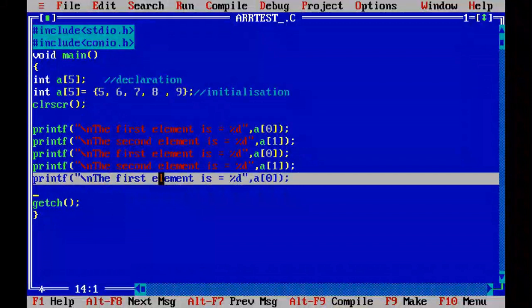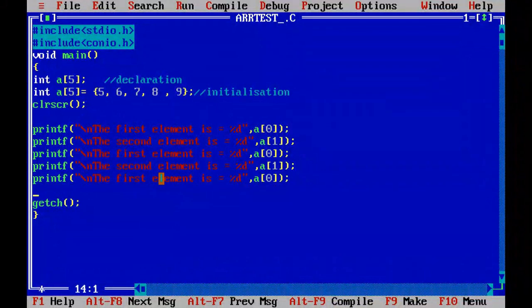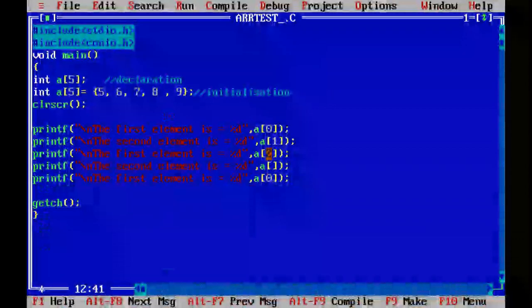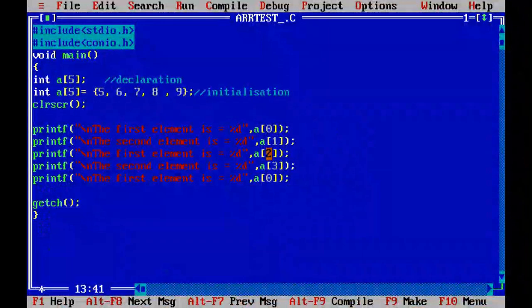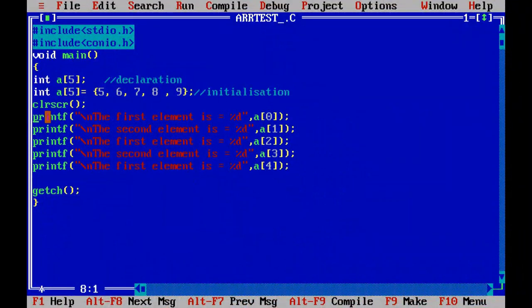Okay, now there are 5 values and I have to print 5 values. So just change the index to 3 here, and this is position 4. In this case you can see the initialization. This initialization is called static initialization.